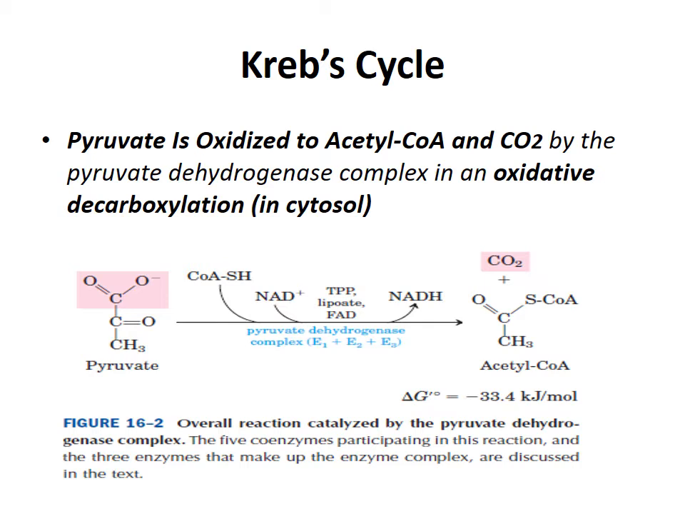It is actually 5 coenzymes participating in this reaction, and the 3 enzymes that make up the enzyme complex are discussed later. You see, pyruvate is a monocarboxylic acid. In the presence of this enzyme complex, it is converted into acetyl coenzyme A, and in this process an NAD is also reduced to NADH.